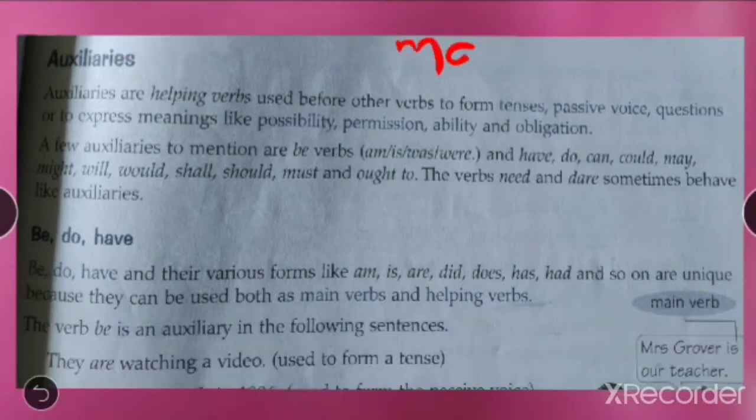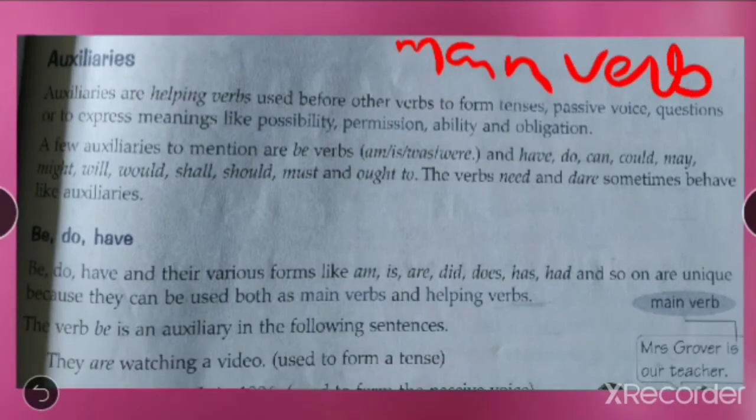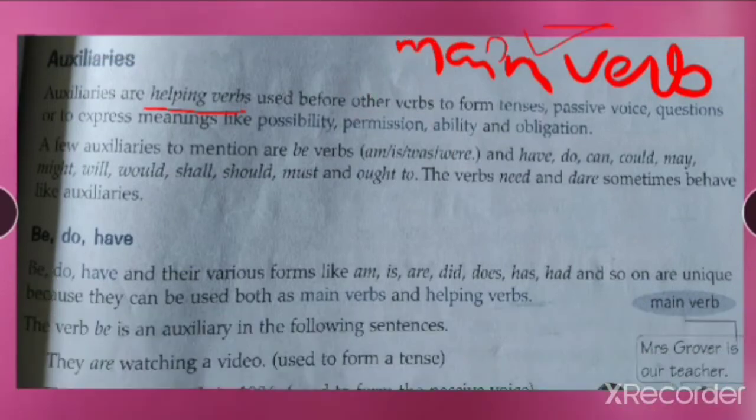See students, we can have a main verb and a helping verb. Okay, so here we are going to talk about helping verbs. Now what is the main verb? Main verb is the main action that we are going to talk about. Okay students, the main action like playing, singing, dancing, sleeping, sitting, standing, jumping, walking. These all can be considered as main verbs.